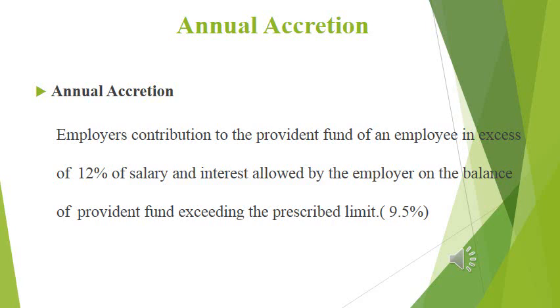Annual accretion means employer contribution to the provident fund of an employee. We know that there are three parts as far as a provident fund is concerned. First one, employee contribution, and interest credited on this fund. Employer contribution to the provident fund of an employee in excess of 12% of salary is taxable.